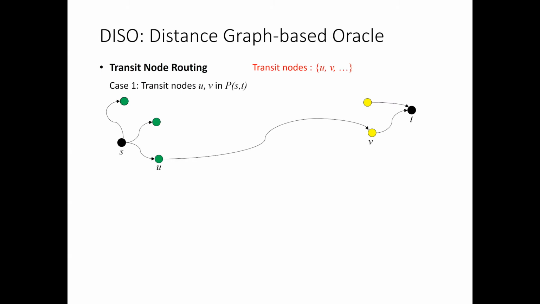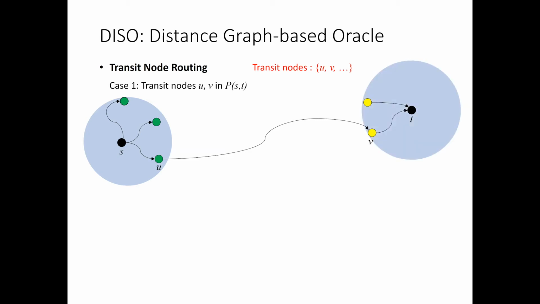In order to explain this idea, let's introduce two cases with the shortest path from node S to node T and some transit nodes. The first case is that the shortest path includes transit nodes U and V. In this figure, a curved line represents a path and non-black nodes are transit nodes. Then suppose that there are transit nodes within a few hops from S, and most shortest paths from S contain at least one of the transit nodes. Since they are close from S, the cost for computing shortest distances from S to them must be cheap.